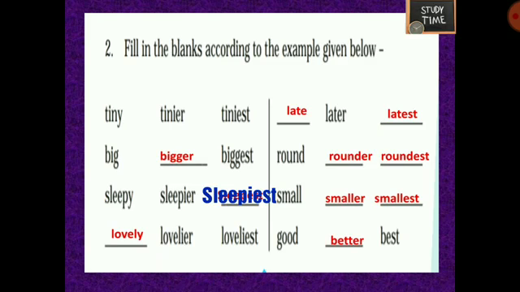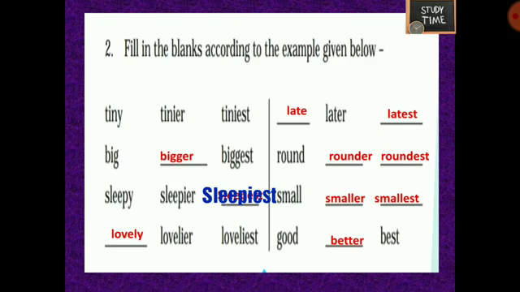See, here you should be very careful when you write positive, comparative and superlative. For a few things you can just add er and est. For a few things there will be changes, like good, better, best. For a few examples you may have to add more or most. Example, beautiful, more beautiful and most beautiful. So you should be very careful while writing.